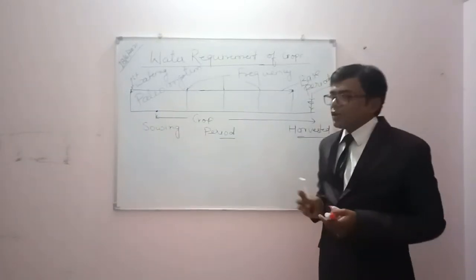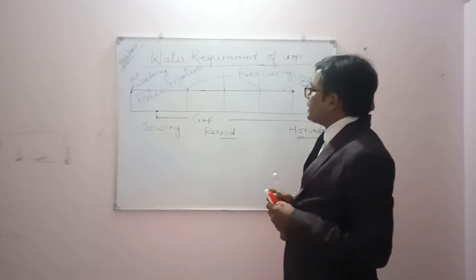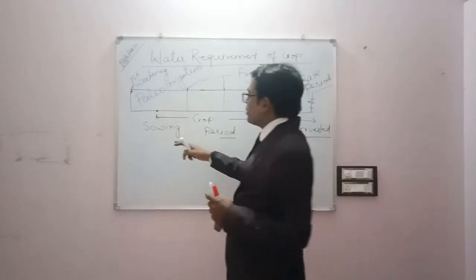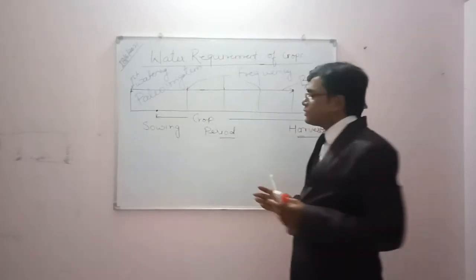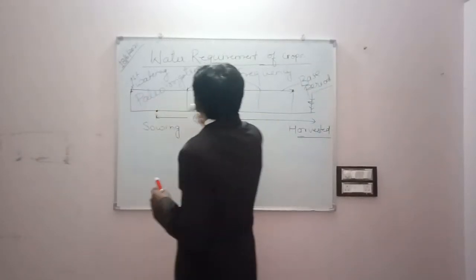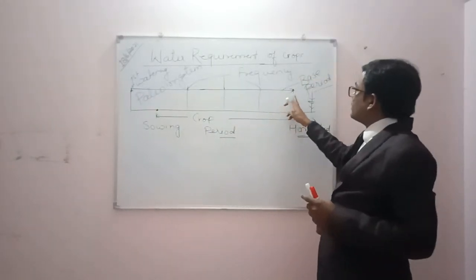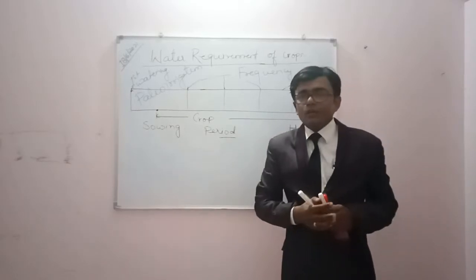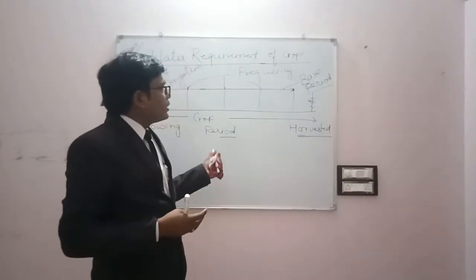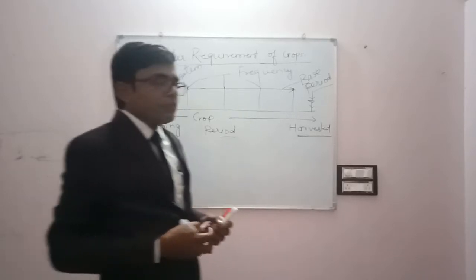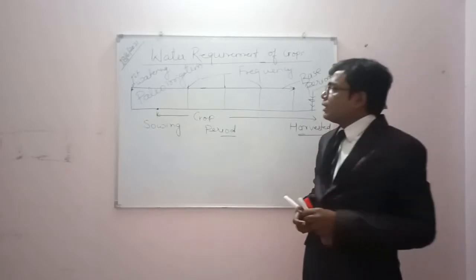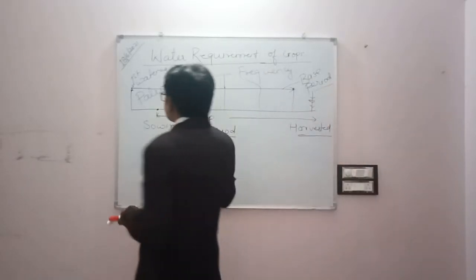Although the values are almost similar, you can see that they are different quantities. The sowing to harvesting is termed as crop period. At the same time, the period between the first watering and the last watering is known as base period. From a calculation and mathematical point of view, we take the values as nearly equal. Now we will be learning duty and delta.